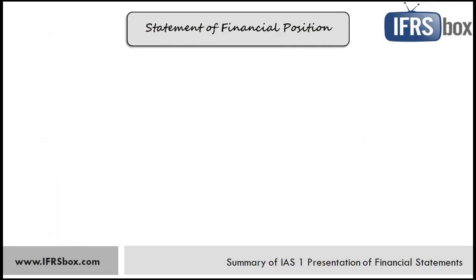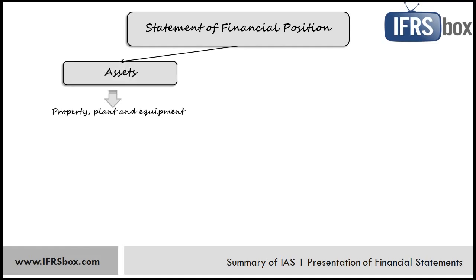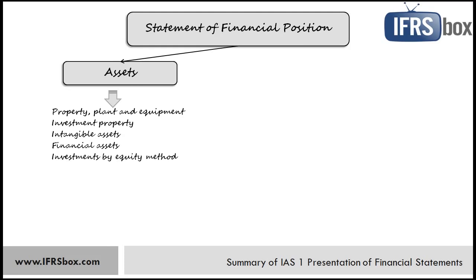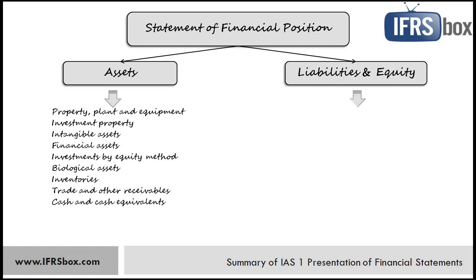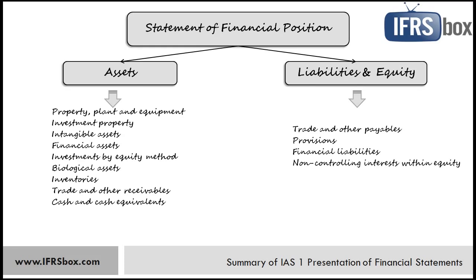First, the statement of financial position. It shall contain at least the following line items: property, plant and equipment, investment property, intangible assets, financial assets except those stated below, investments accounted for using the equity method, biological assets, inventories, trade and other receivables, cash and cash equivalents, and then usually under liabilities and equity, trade and other payables, provisions, financial liabilities, non-controlling interests presented within equity, issued capital and reserves attributable to the owners of the parent.